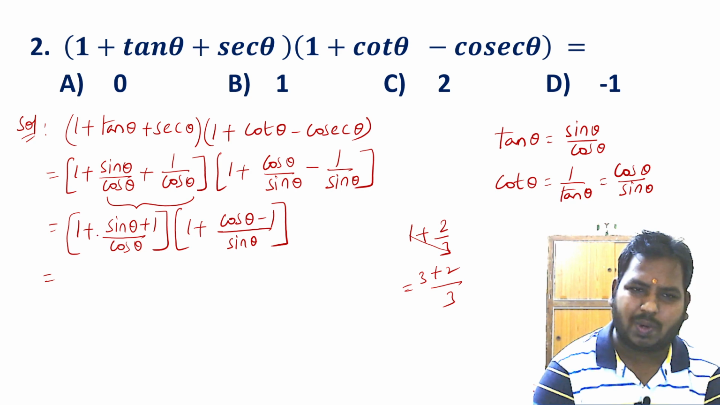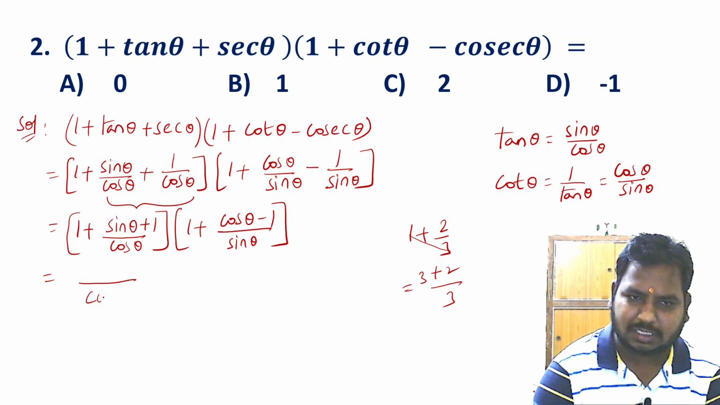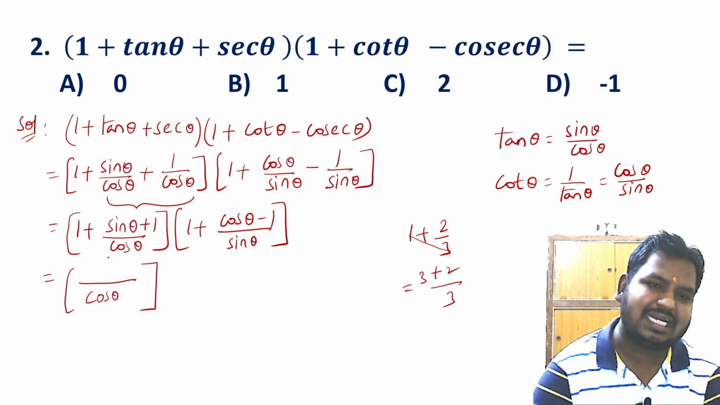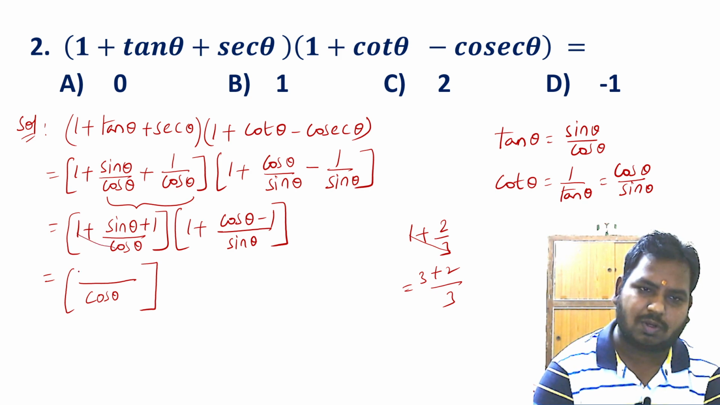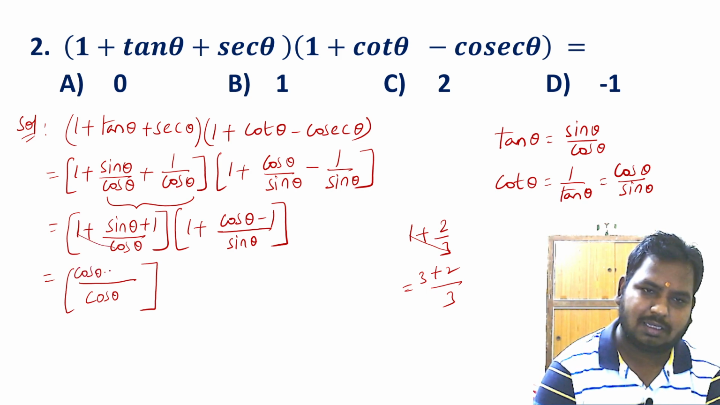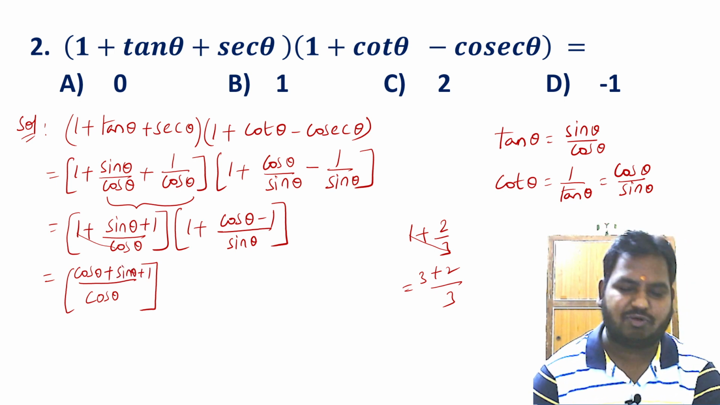I have 1 plus sin theta plus 1 by cos theta. So here the denominator is cos theta and the numerator will be 1 into cos theta, that is cos theta plus sin theta plus 1. I hope this is clear to everyone.